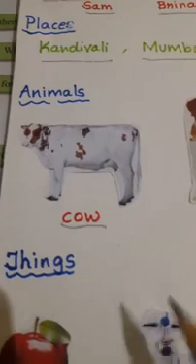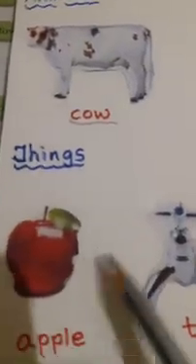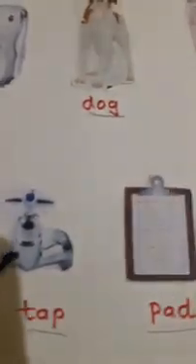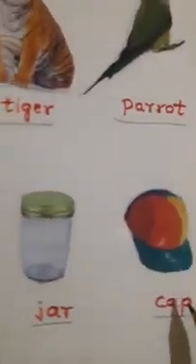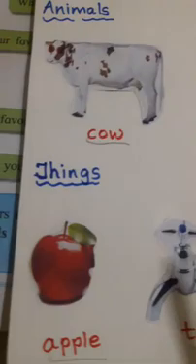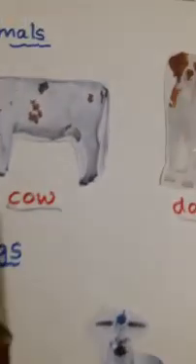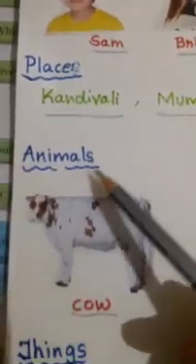Names of things also. You can see here: apple, tap, pad, writing pad, jar, cap. All these names of things are also called naming words or nouns. So students, names of persons, names of places, names of animals, names of things are called what? Naming words or nouns in English.